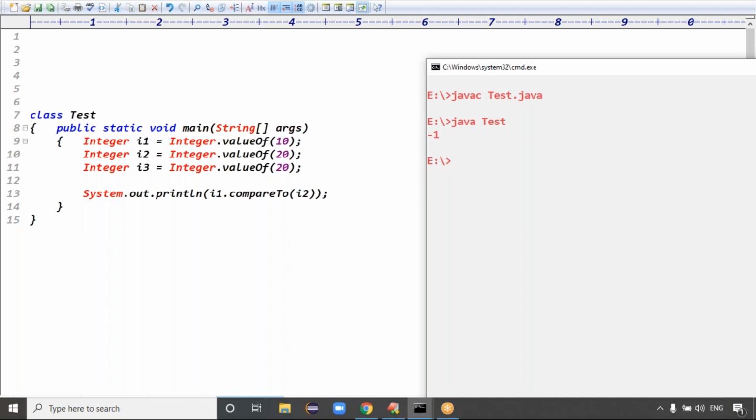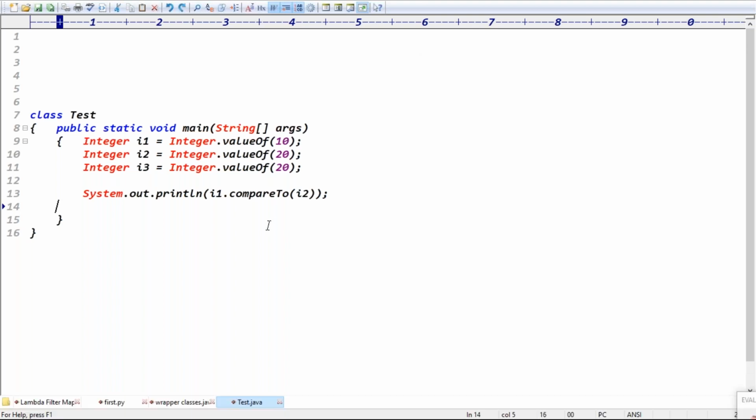In the case of strings, we discussed Ratan and Anu. In that case, you get some positive value like 32, or negative like 116. Why those numbers? Because Anu starts with A and Ratan with R, so the difference of their Unicode values you get. But here, with 10 and 20, we will not get the difference. In wrapper classes, negative means you get -1, positive means you get 1, and same means 0.